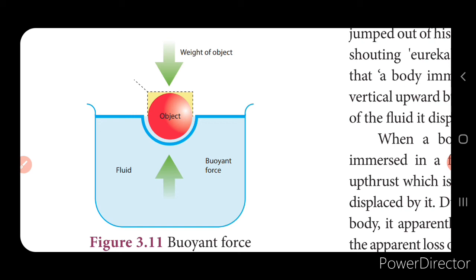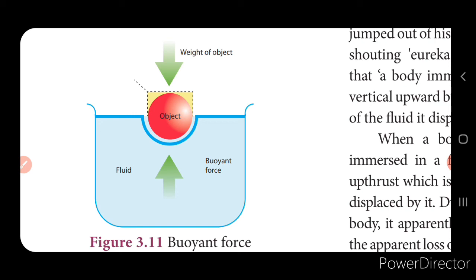Now, if the weight of the object is less than the amount of the water that it displaces, the buoyant force will be more, isn't it? That is the upward direction force. Here you can see in the picture, buoyant force is the upward direction force. Now, this will be more. So, what will happen? The object will float.